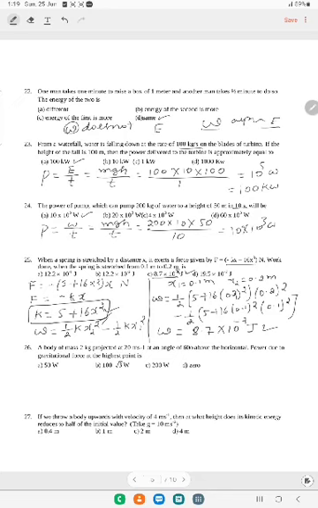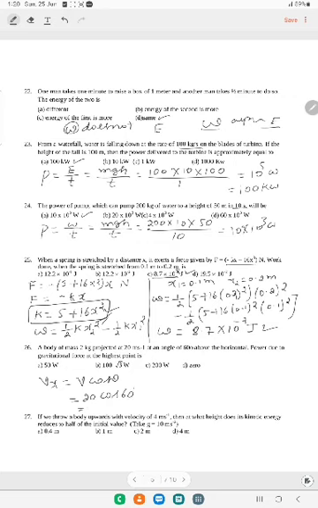A body of mass 2 kg is projected at 20 meter per second at an angle of 60 degree above the horizontal. Power due to gravitational force at the highest point is: calculate the velocity at the highest point. The horizontal velocity Vx is equal to V cos theta. So that is nothing but 20 cos 60.